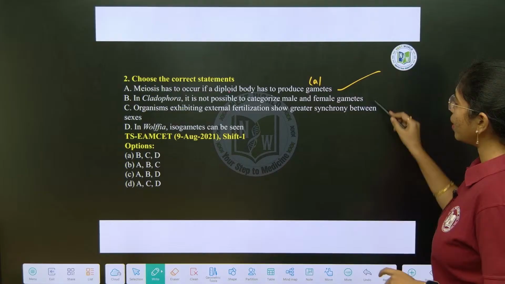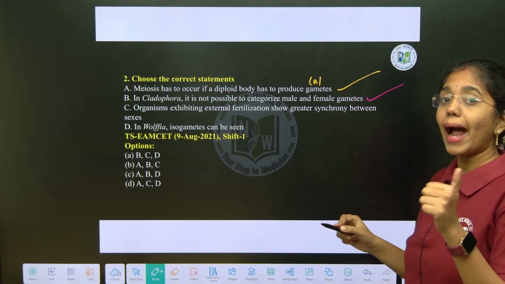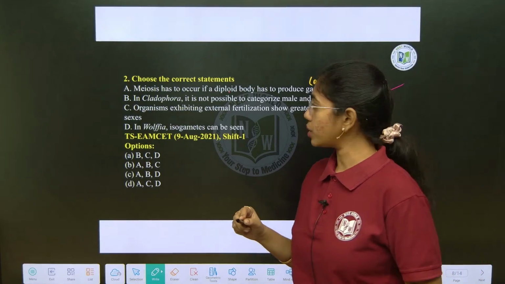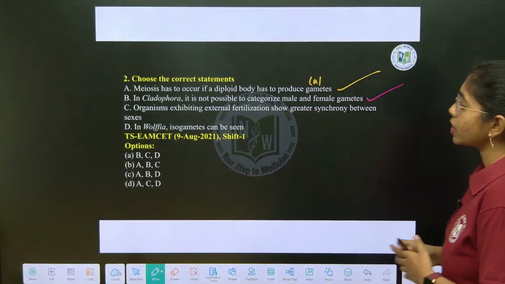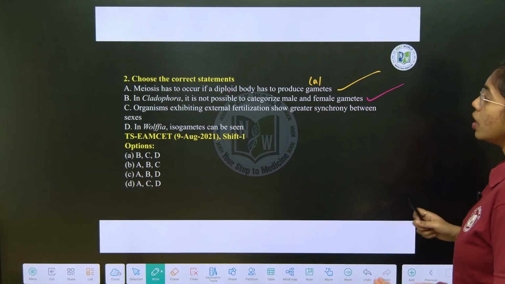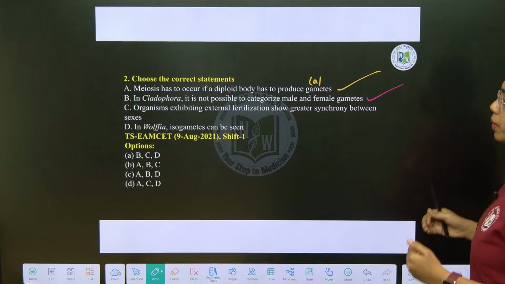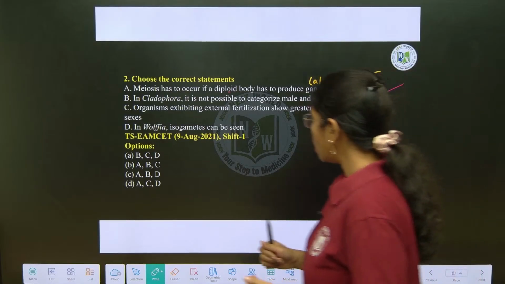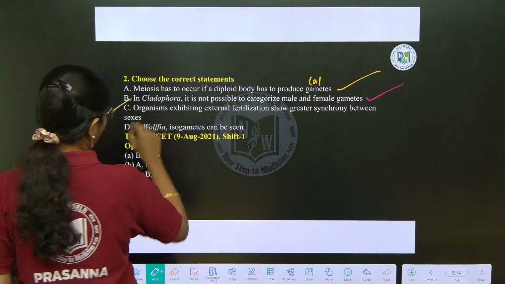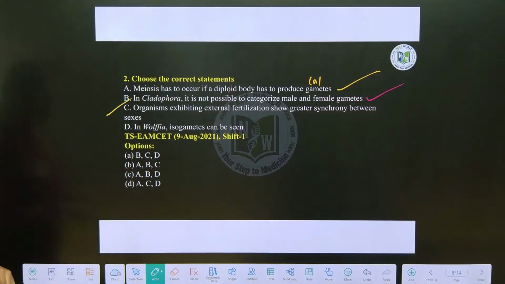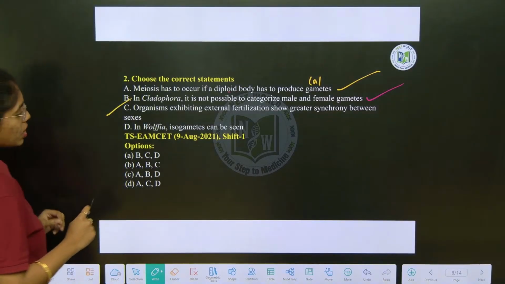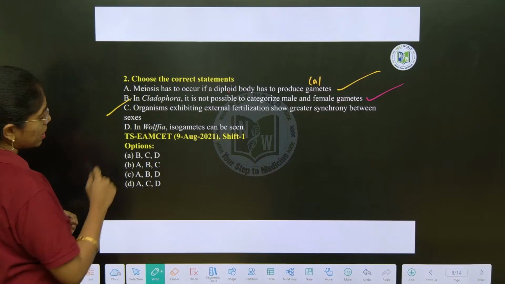Male gamete and female gamete are structurally and physiologically similar to each other. Next, organisms exhibiting external fertilization will show great synchrony between sexes. Yes, of course, true. And in Wolffia, isogametes can be seen. No, Wolffia is the smallest angiosperm. Here isogametes cannot be observed.